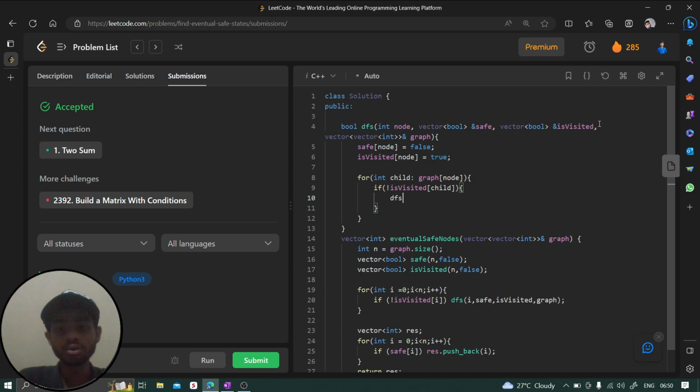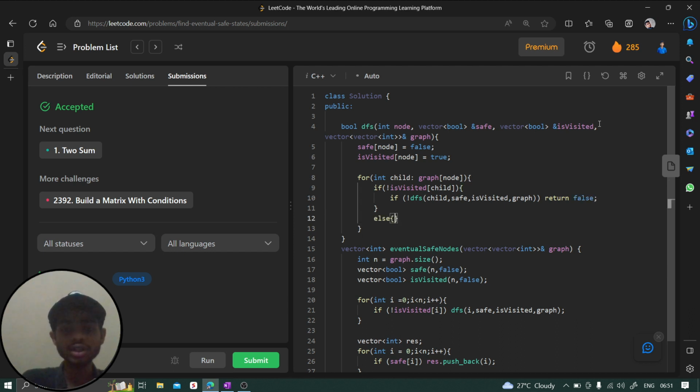So for visiting, we are going to call this function again for this child, the safe, the is visited, and the graph, right? And if that value is returning true, then fine, we will move to the next child as well. But if it is giving false, then we don't need to move to the next child. We can directly return false here, right? If any of the paths fails, then we directly return false.